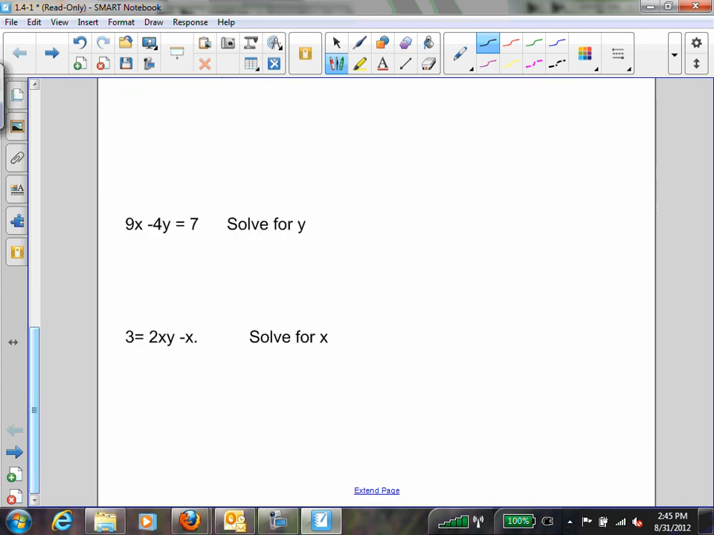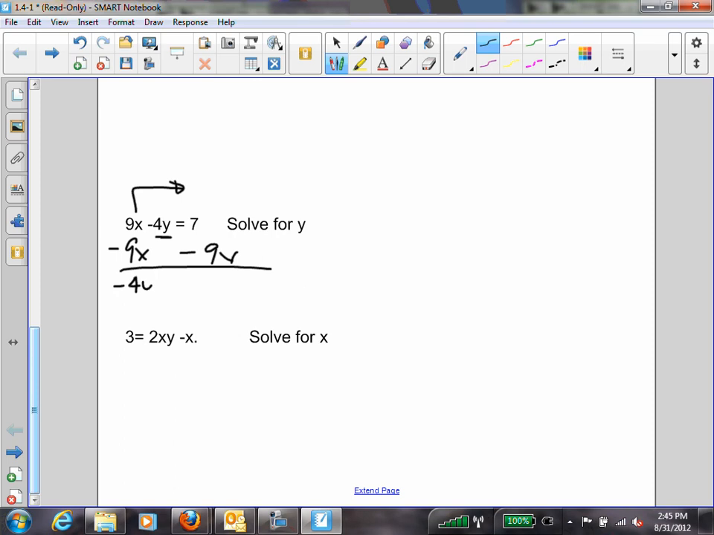Okay, so now let's try and do this just with variables. This is the same thing that we do when we solve equations. We're doing the same process. Okay? Here, 9x minus 4y equals 7. So if I want to solve for y, I have to move the 9x to the other side. And how do I move the 9x? Okay? And so what I have is negative 4y equals negative 9x plus 7.